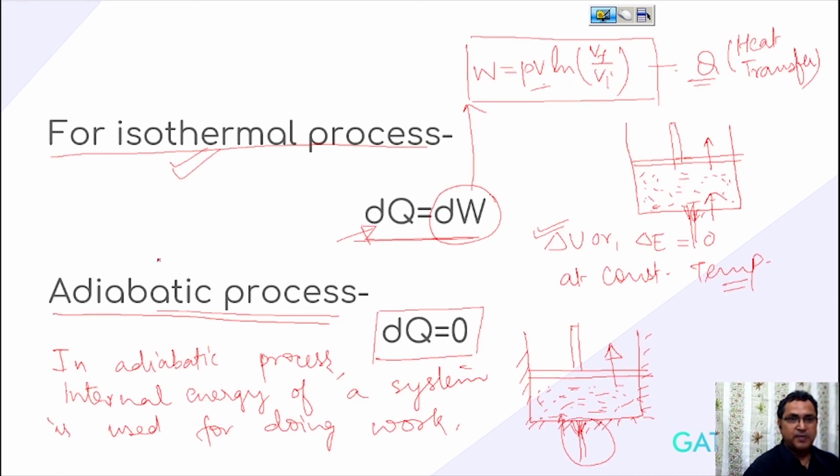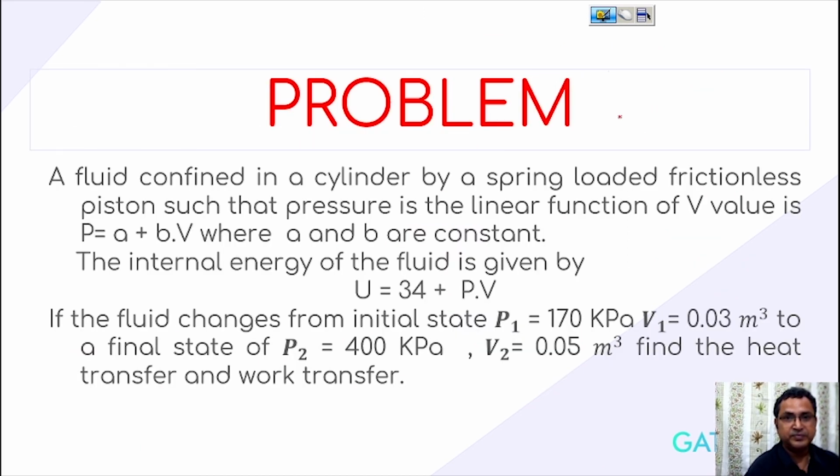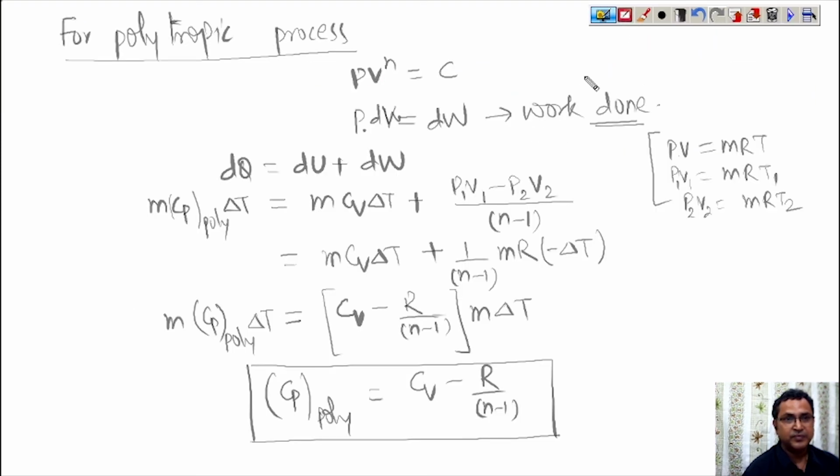So these are some processes, and we have calculated the heat transfer as well as the specific heat for different processes. What are the values of the specific heat in case of different processes? Okay.